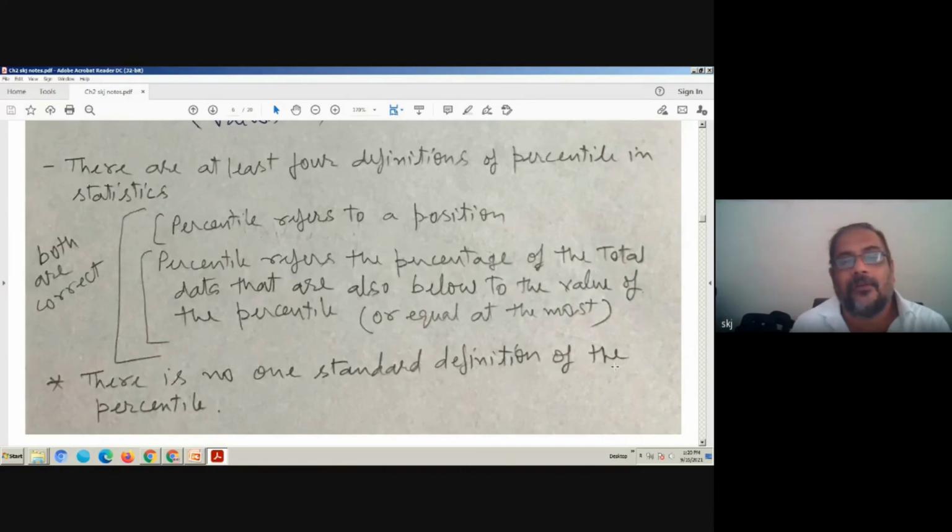So there is no one standard definition of the percentile. If you go to the literature of statistics, they also have different contexts of using this percentile. But two definitions are from here: it is referring to position, and it is referring to the percentage of the data items below the percentile value.